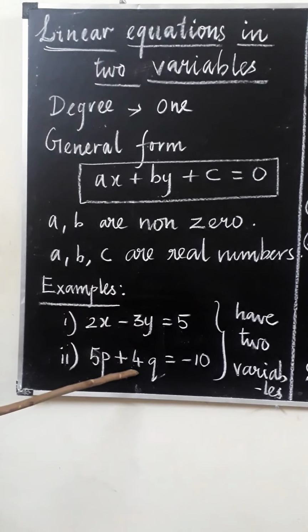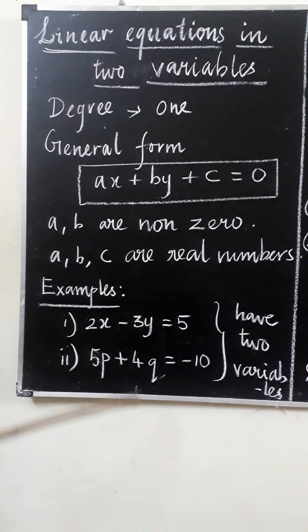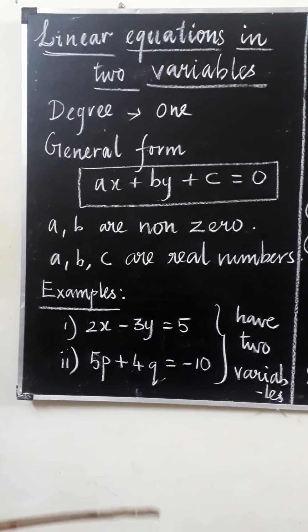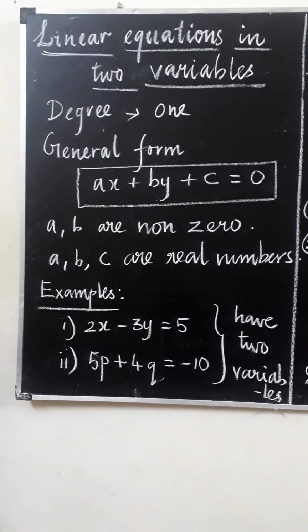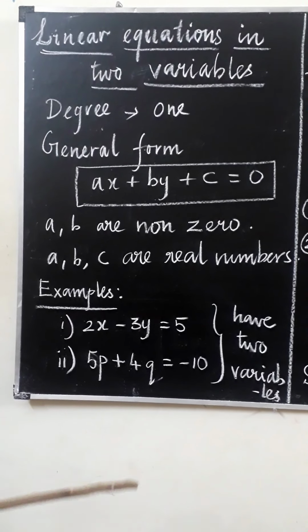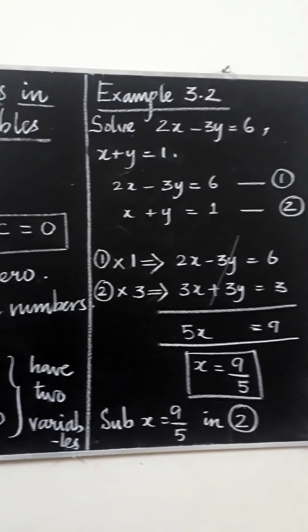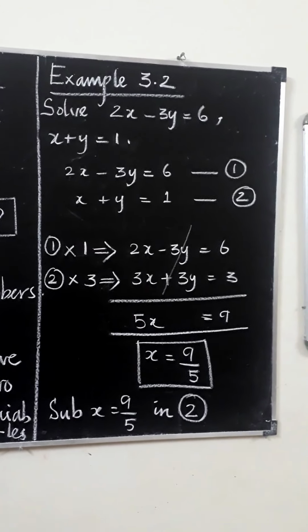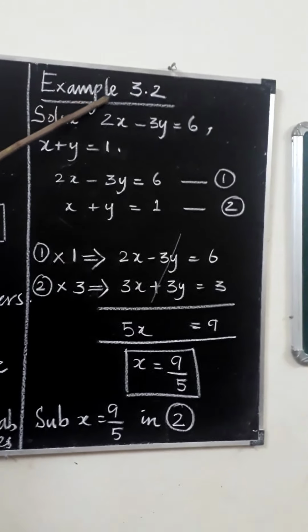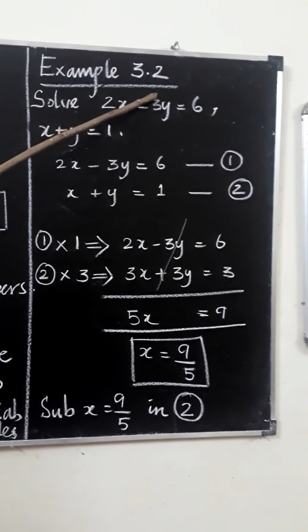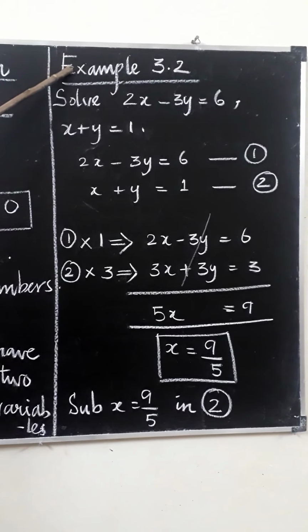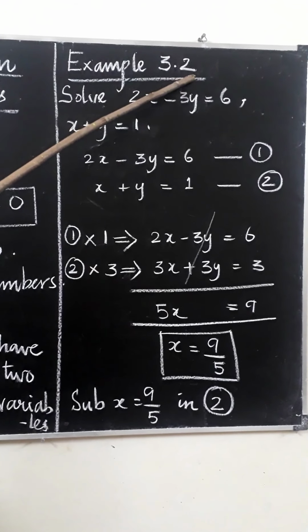How to solve this? Already we learned how to solve the linear equation in one unknown. That is, one equation is enough, using one single step. But to solve linear equations with two unknowns or two variables, it involves two steps. Listen, example 3.2 in your book. 3.1 I will teach you later. Now we are going to learn example 3.2 in your book.